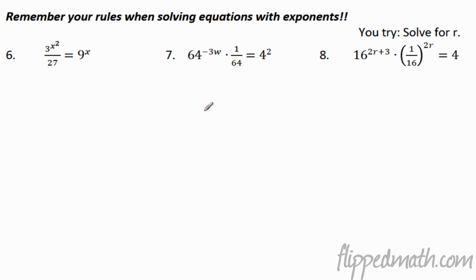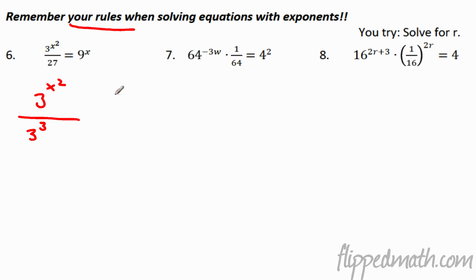All right, so let's do the last couple. I'm going to do 2, and then you can do number 8, and then we're all done. So, solving these exponential equations here, they have exponents all over the place. We just have to remember our rules for simplifying. So let me show you what that means here. I see a 3, I see a 9, and a 27. That's going to give me a hint here. So I'm going to rewrite this. This is 3 to the x squared in the numerator. And on the bottom, I'm going to rewrite that with a base of 3. So that's going to be 3 to the third power, right?